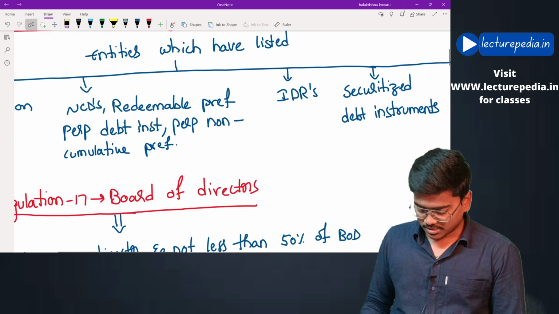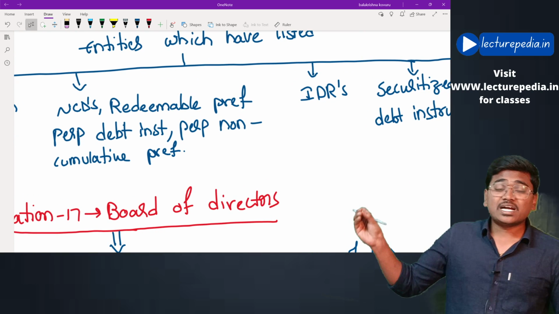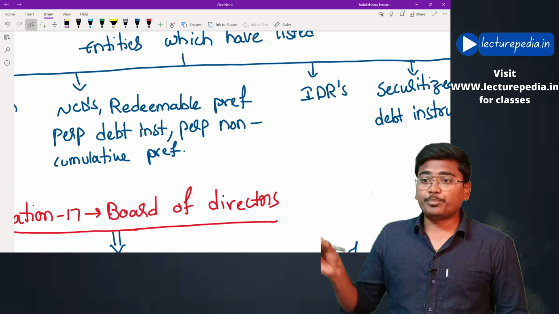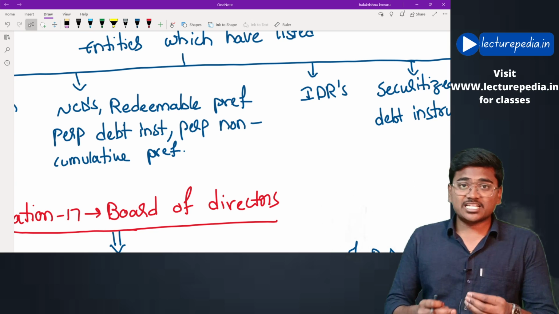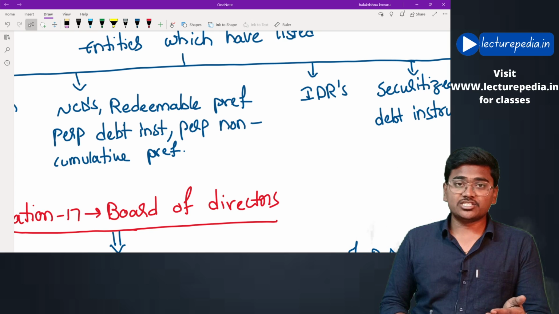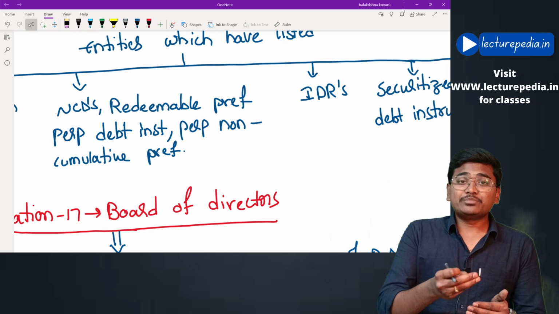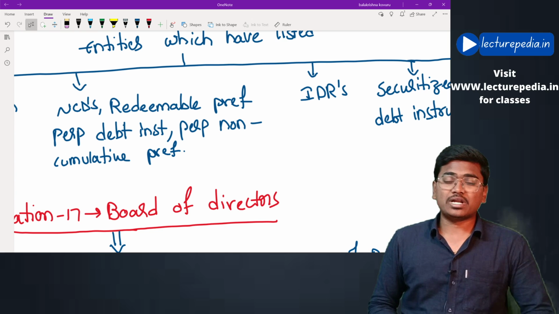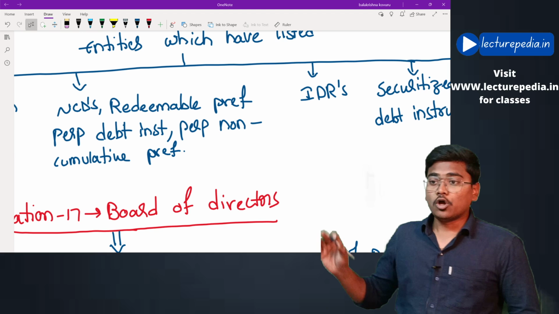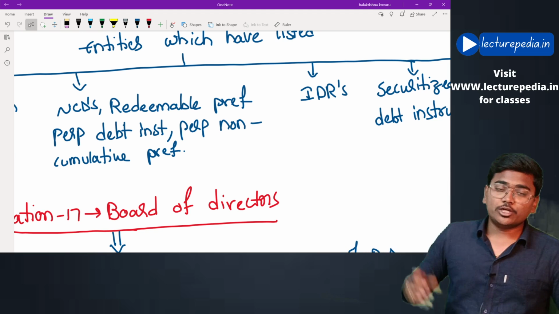Next, non-convertible debentures, redeemable preference shares, perpetual debt instruments. That means those debt instruments where the redemption date is not specified, such type of debt instruments will be known as perpetual debt instruments or perpetual non-cumulative preference shares.